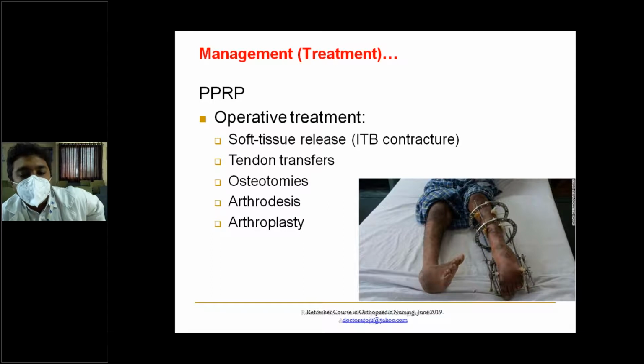We should never do a total knee or a total hip replacement in a polio patient because it leads to more dislocations. So it is not advisable. Even if they can afford it and they have a problem, it is better advised not to go for a total hip or a total knee replacement in a polio patient.